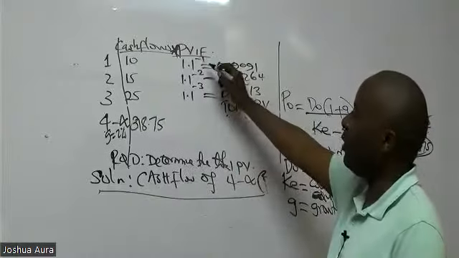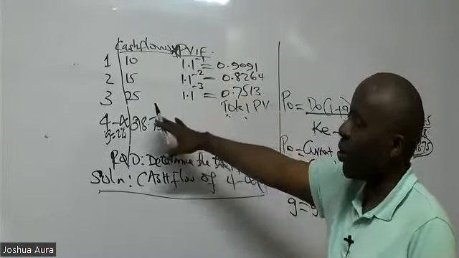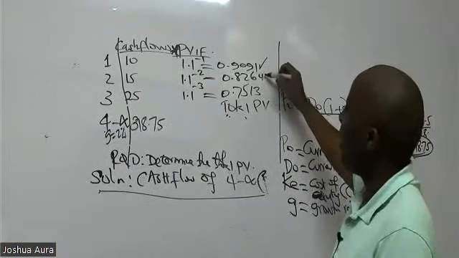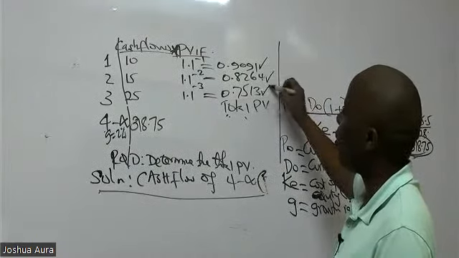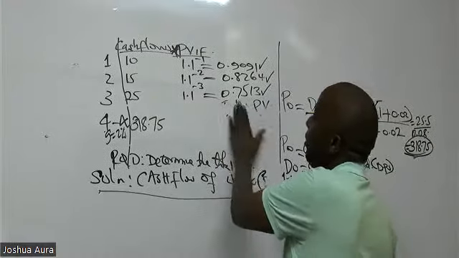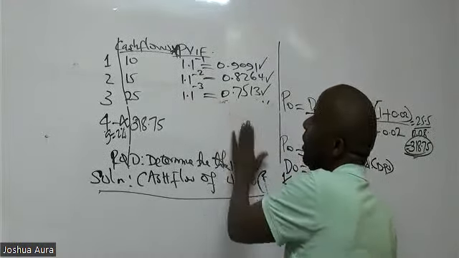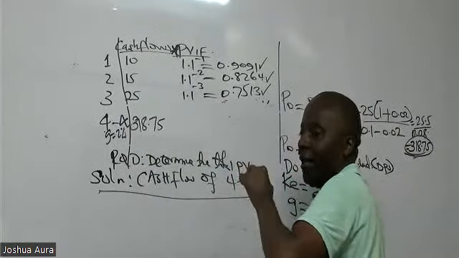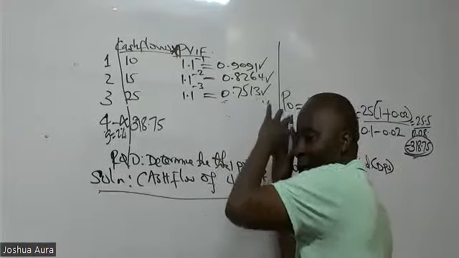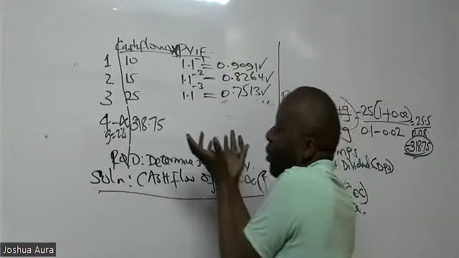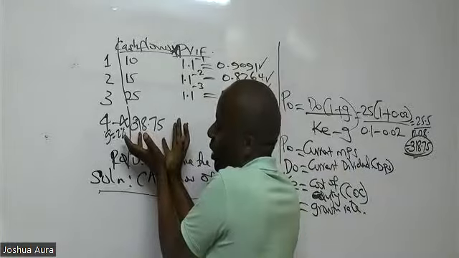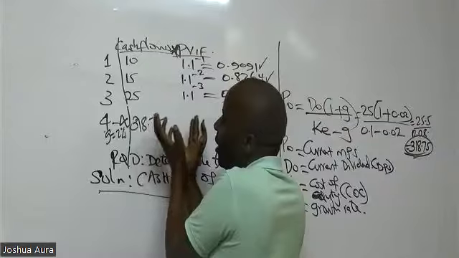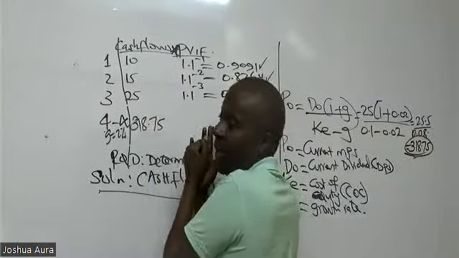And then remember the PV will remain the same because the cost of capital is still 10%. So year number 1, correct. Year number 2, correct. Year number 3, correct. But how about now the PV for this year 4 to infinity? Remember, I've been able to lump it together and I brought it here like a lump sum amount. What do you think in this case here, Will? What do you think could be the PV for this infinity amount?